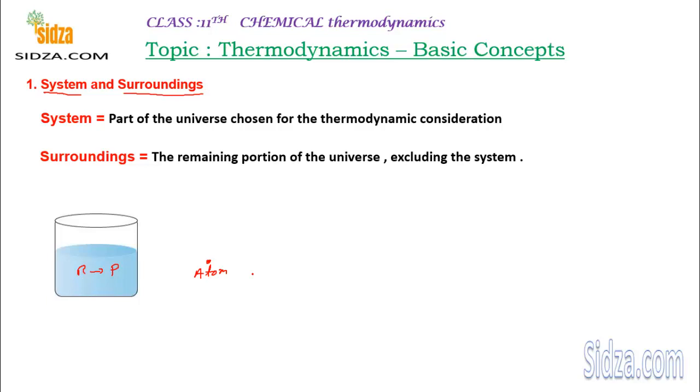So a system can be as small as an atom, or it can be as big as the whole earth. Suppose you want to study about this planet in which we actually exist, in which life is there. Then this planet can be your system. So it's not necessarily that we talk about only reaction vessels. Most students get confused that the system is basically the vessel in which the reaction is being carried out. Actually, the system is anything that you want to study.